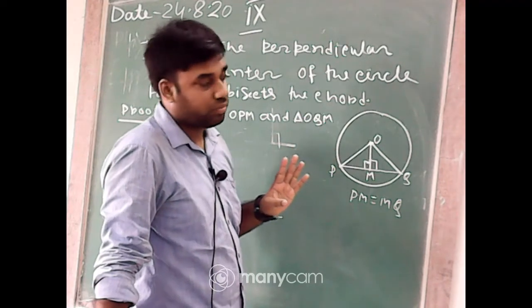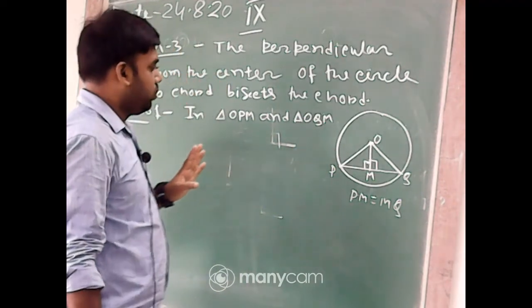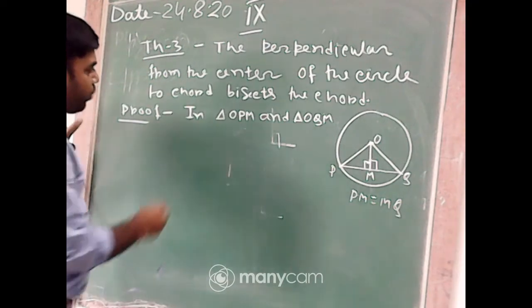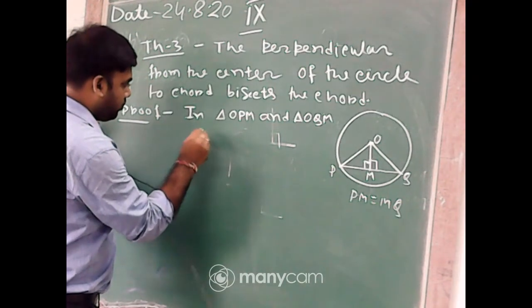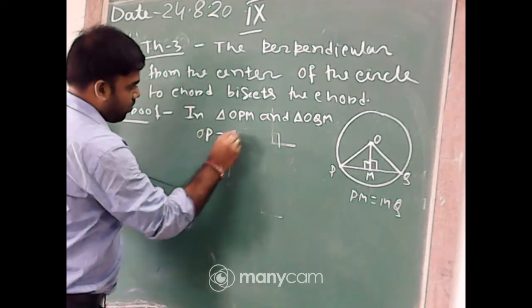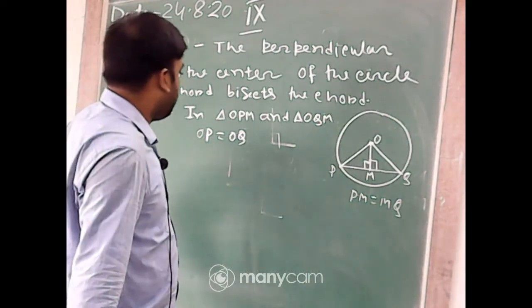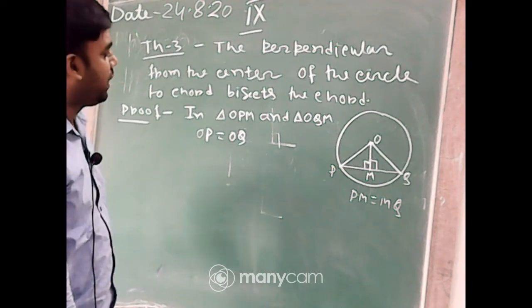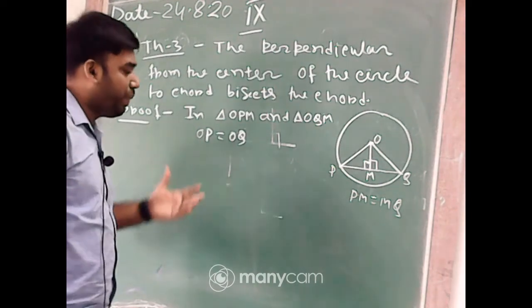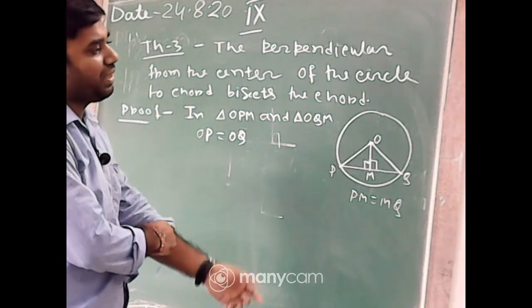Okay, so OP equal to OQ. Why are these two equal? Give me the reason. Why OP equal to OQ? Why are these two line segments equal?